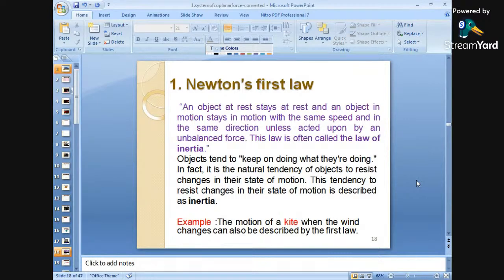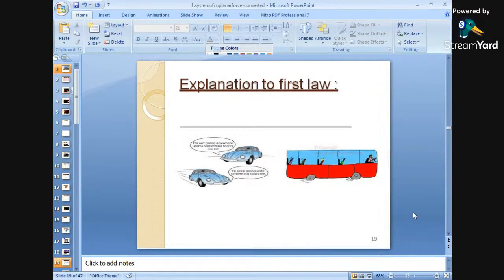If it is in motion it will stay in motion, if it is at rest it will stay at rest, unless another force acts on the body. This law is also called the law of inertia. Objects tend to keep on doing what they are doing. It is also called the inertia force. The motion of a kite when the wind changes can also be described by the first law. Here are two examples for Newton's first law.